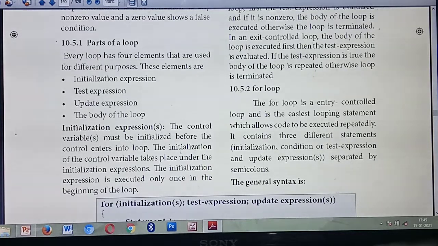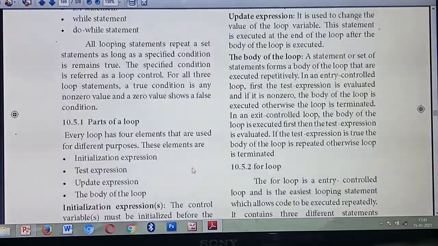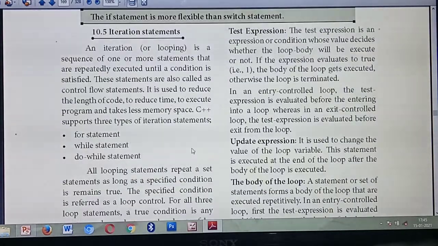Understood what do you mean by initialization? So you are giving the initialization variable at the beginning of the loop. So you are giving some variable with value. So this initialization variable or expression will run only once at the beginning of the loop. Okay. So before the control enters into the loop, this initialization expression will run. Understood? Okay.